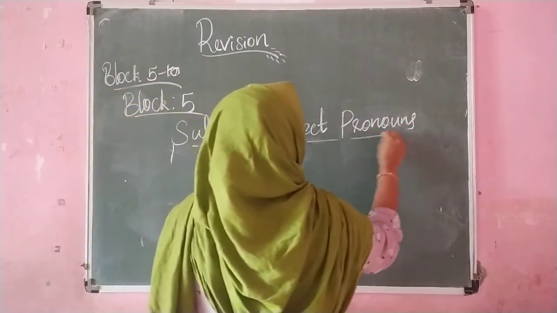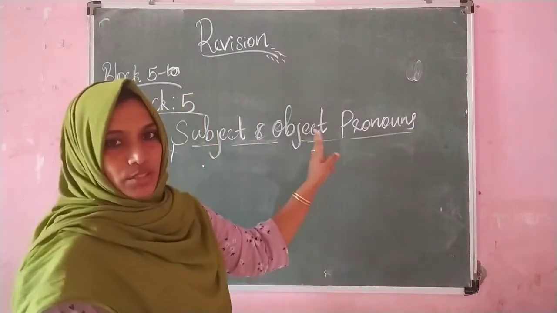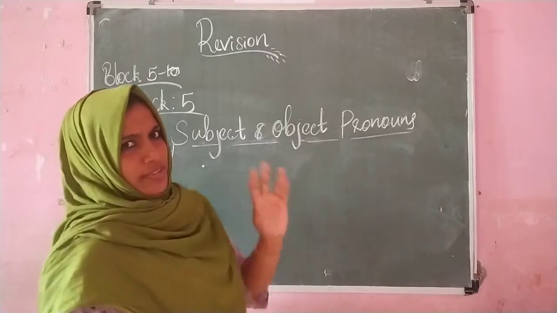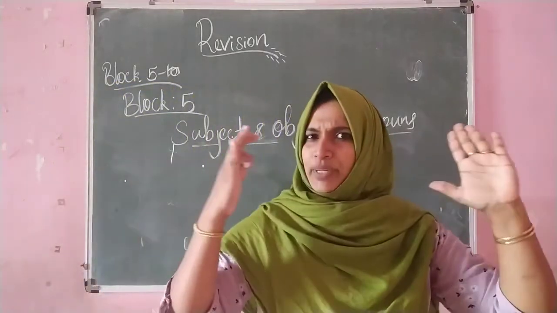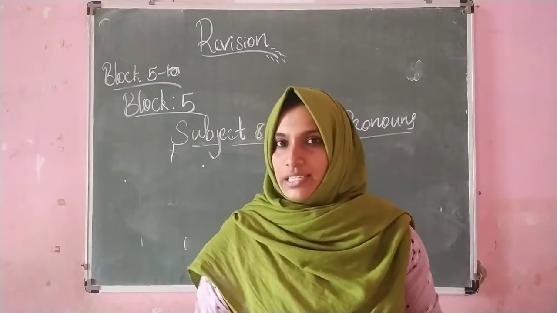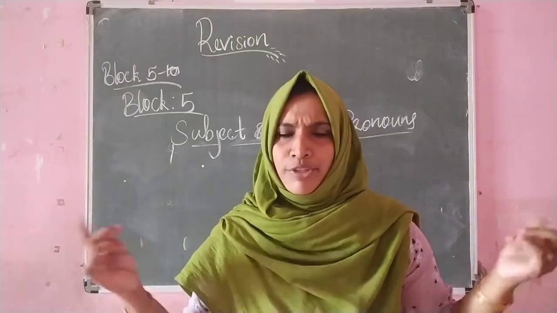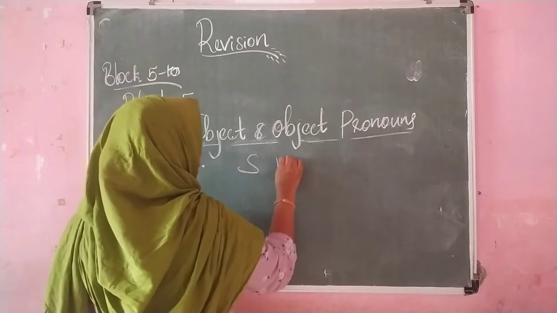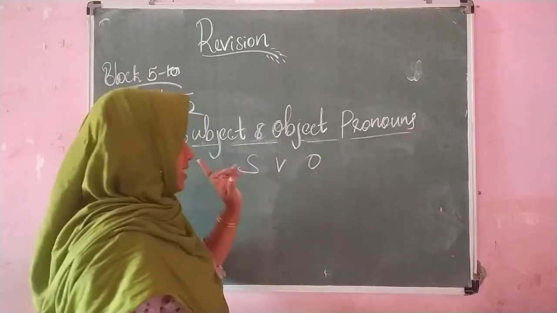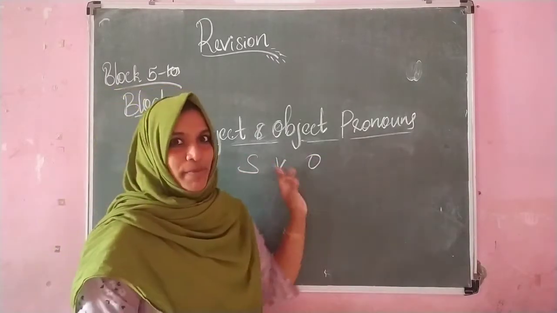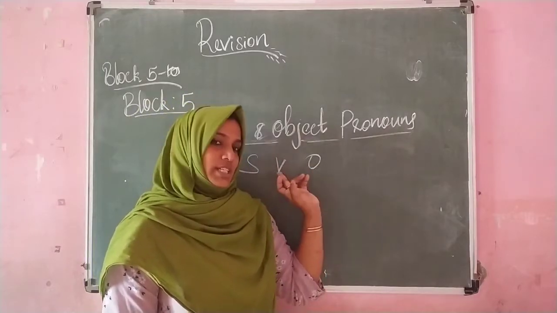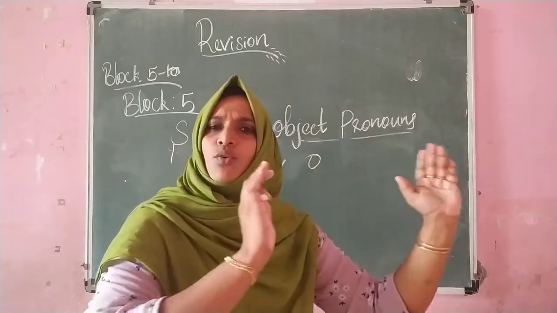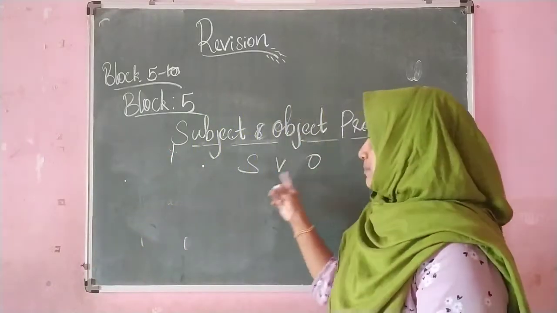This is one of the most important topics here in this block 5. So children, we learned that a complete sentence consists of a pattern. Which pattern is that? Yes, it is SVO. Means subject, verb and object. Subject, verb and object. So a sentence always consists of these patterns.